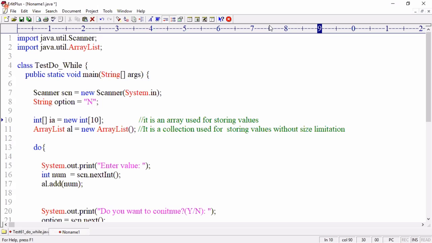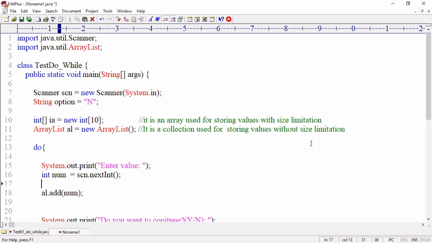With size limitation. It takes only how many values? 10 values. It can accept only 10 values. If you try to store an 11th value, we'll get an ArrayIndexOutOfBoundsException.